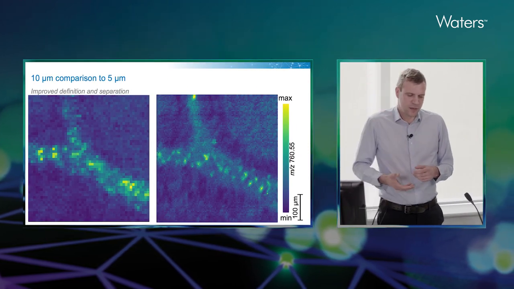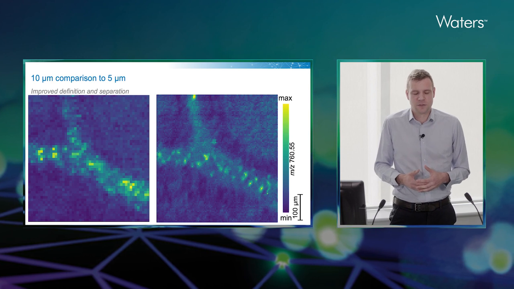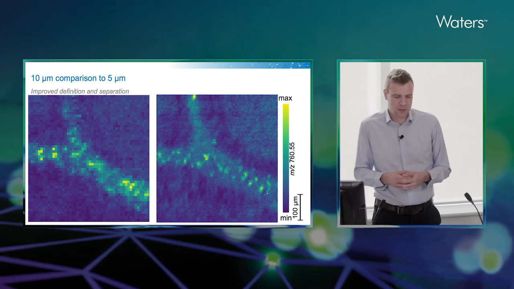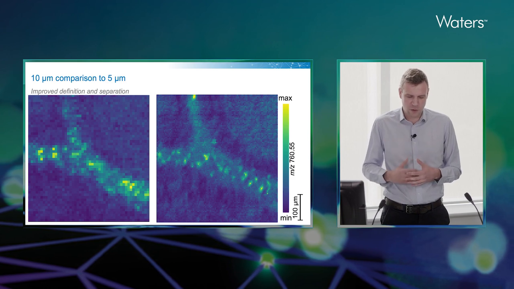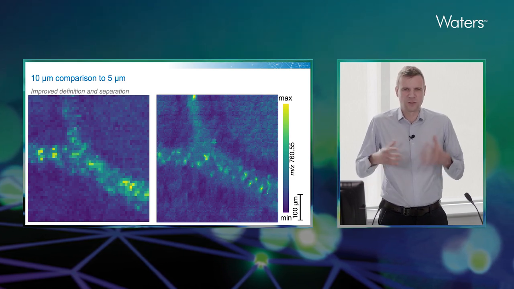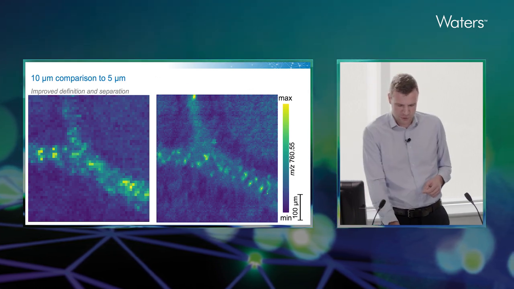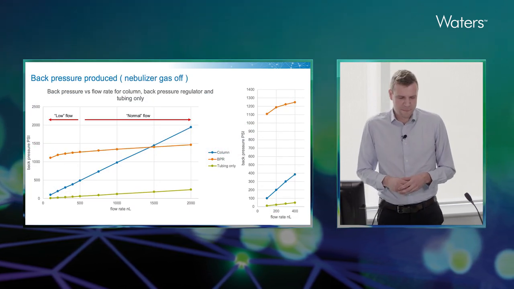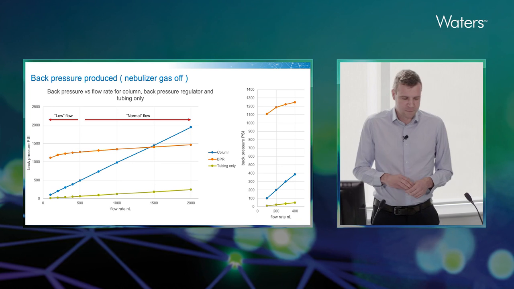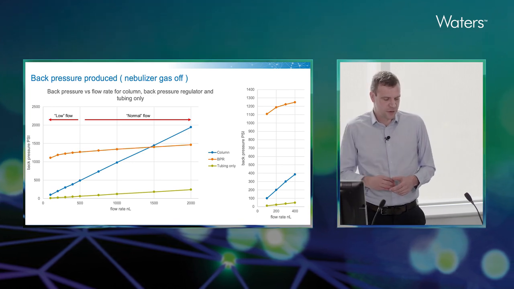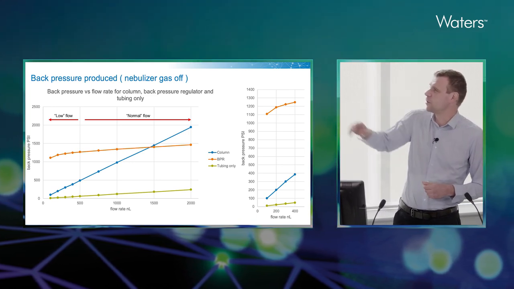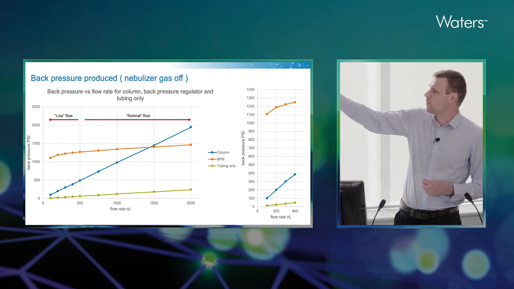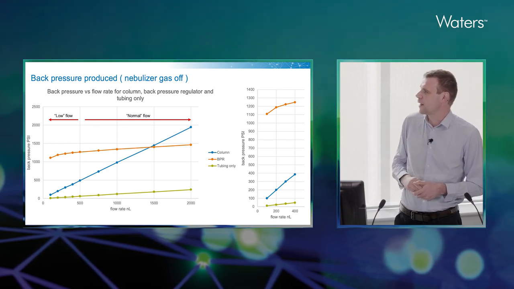So I mentioned that the back pressure is really important. At the minute, we are using a column to try and generate that back pressure. So now what we're doing to go forward is to look at alternative ways of generating that back pressure. One of the ways to do this is to use a back pressure regulator. So here we've got a chart where it shows the different regions. We've got the low flow region, which we consider sub 500 nanoliters, and the normal flow region, which is above the 500 nanoliters.